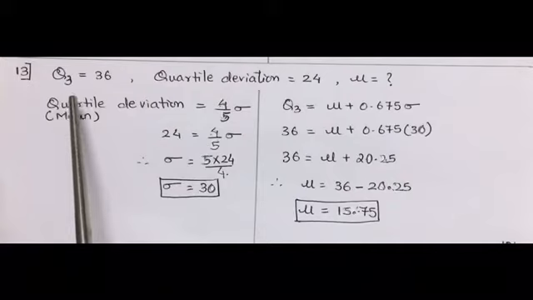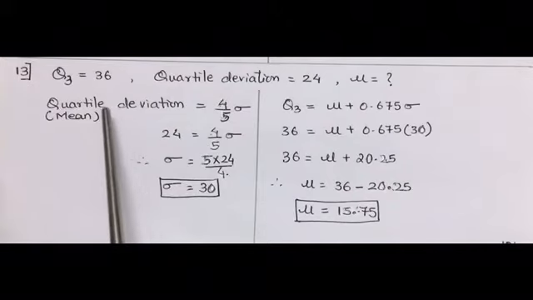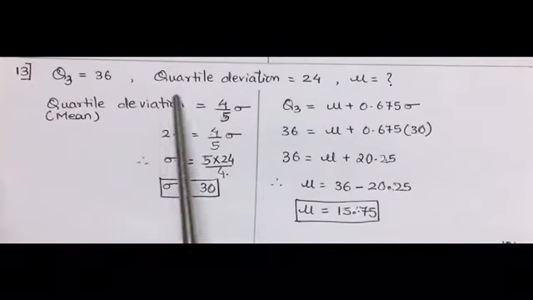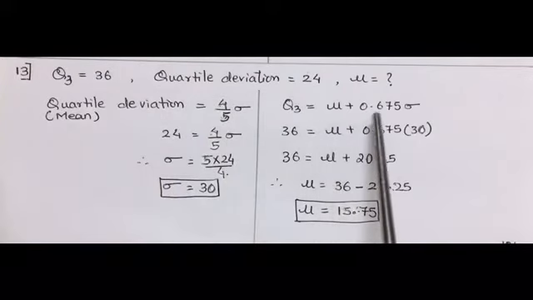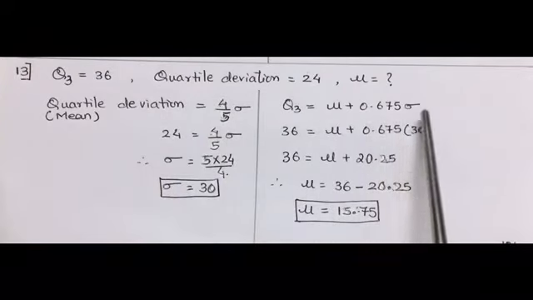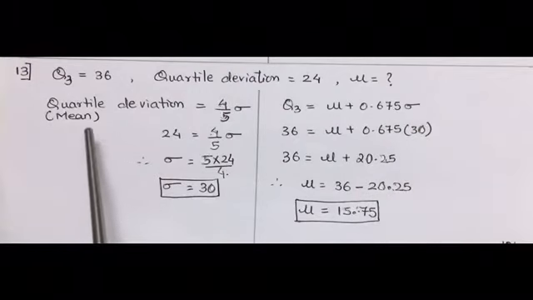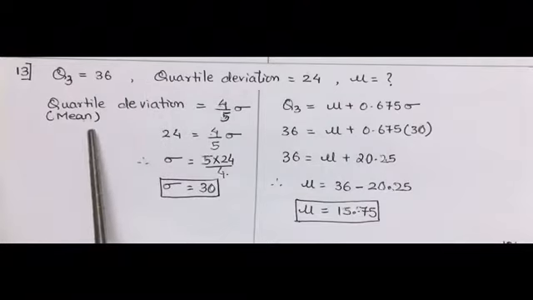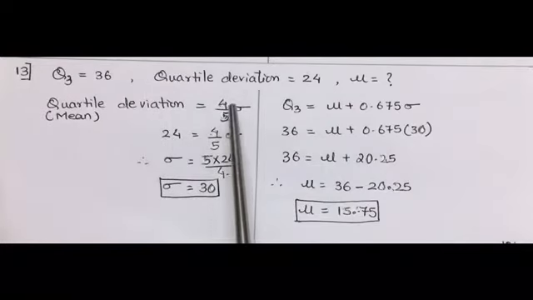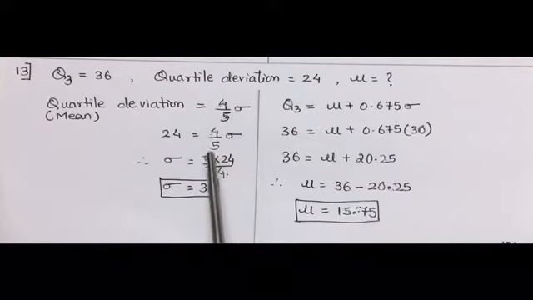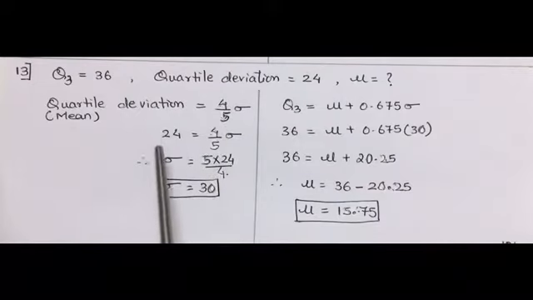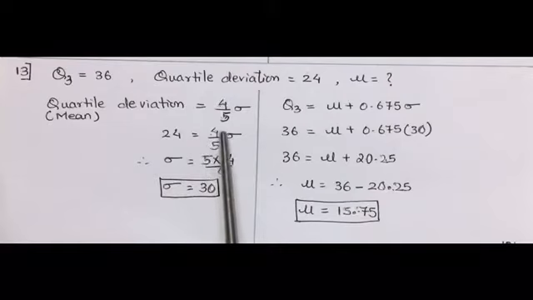Now if we use the formula of Q3 to calculate mu, the formula is mu plus 0.675 sigma. We don't know the value of sigma, so we will make use of the mean deviation formula, that is 4 upon 5 sigma. Mean deviation given is 24, equal to 4 upon 5 sigma. Shifting 5 and 4 to the other side, sigma becomes 30.